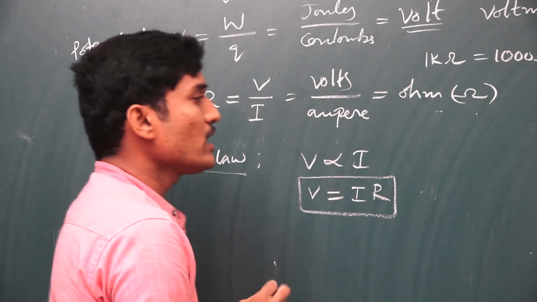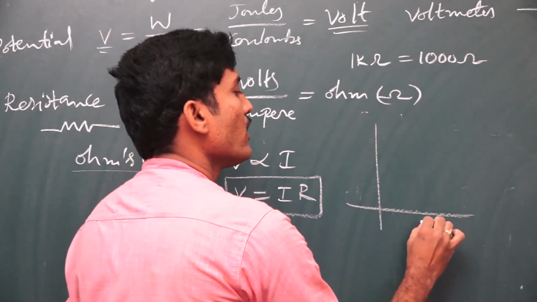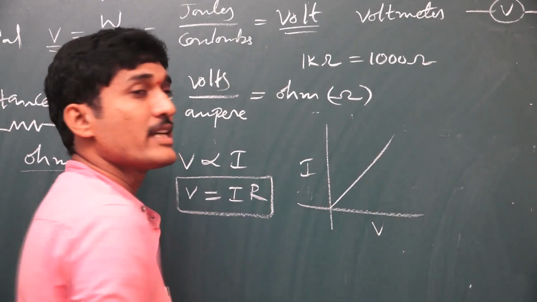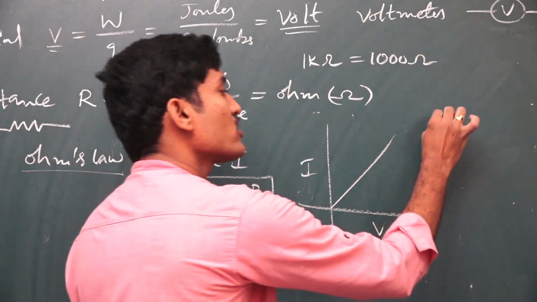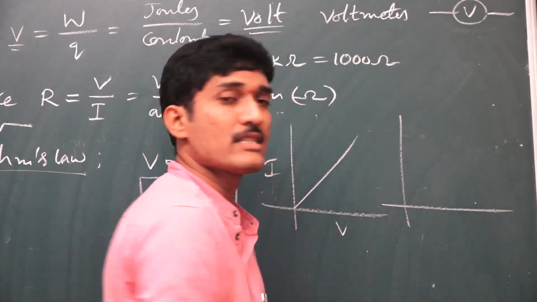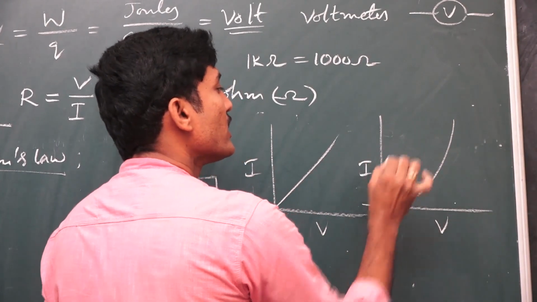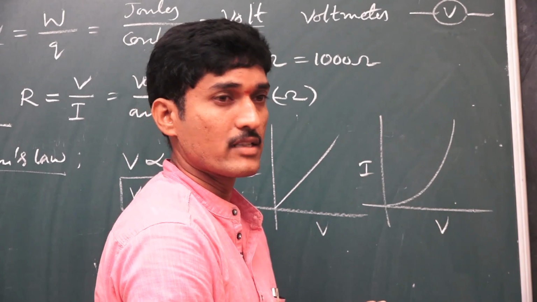Here, if you see the experimental result, and if you plot a graph between the voltage and current, the graph is like this, that indicates the conductor which obeys Ohm's law, called an ohmic conductor. And for suppose like LEDs, gases and electrolytes, the graph is like this between V and I. These are representing the non-ohmic conductors, also called non-linear conductors.